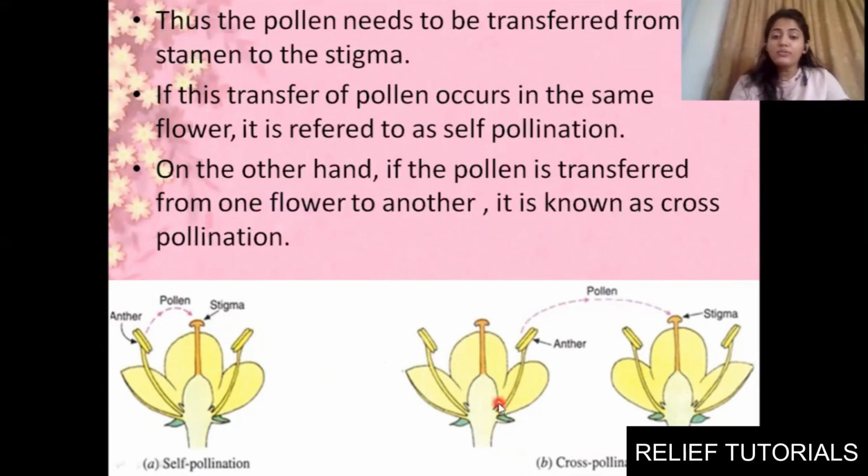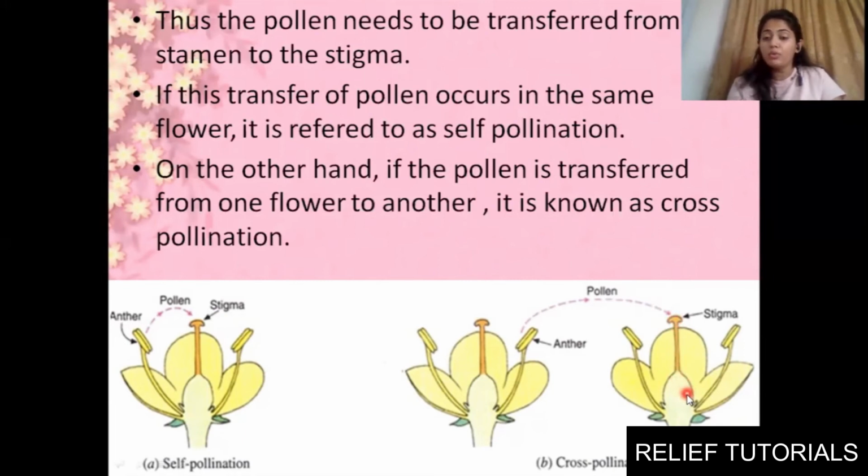In cross pollination, the transfer of pollen is from the anther of one flower to the stigma of another flower. It is not taking place in the same flower, it is taking place between two different flowers. So it is known as cross pollination. From here pollen will go with the help of wind, insect or air, and it will get stuck in the stigma. Clear?